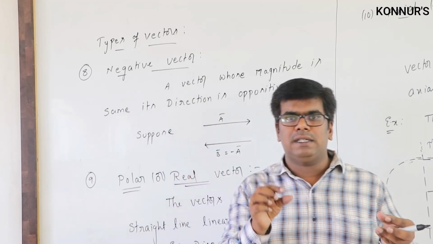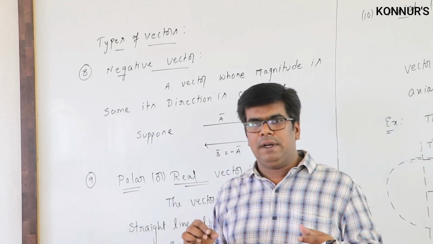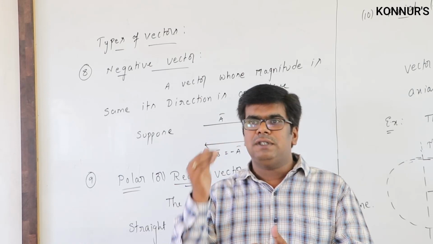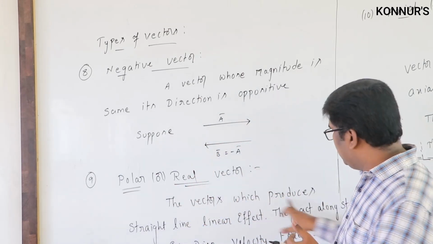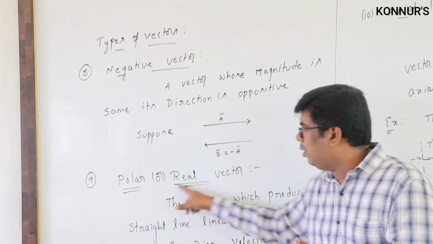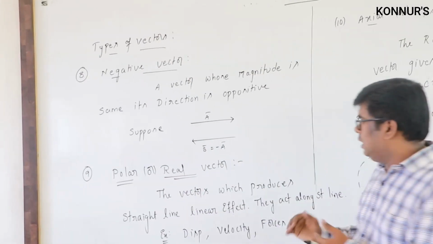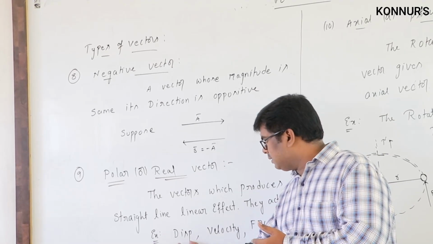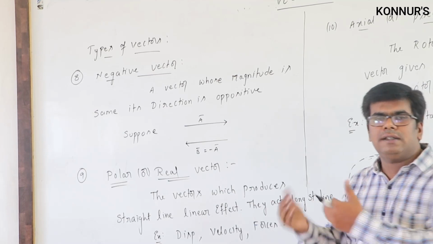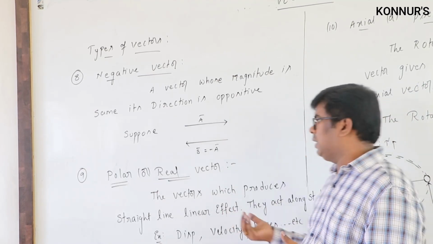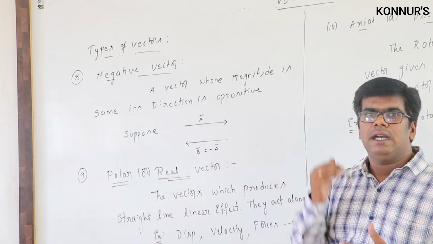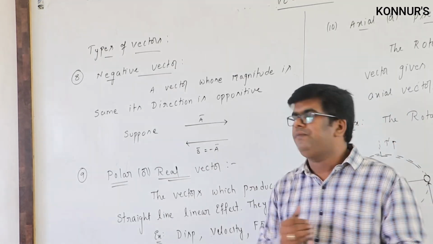And velocity is also along a straight line. So force is along a straight line. Such kinds of vectors which produce a straight line linear effect, we call polar or real vectors. The examples we just discussed, displacement, velocity, force, all come under polar vectors, which we can also call real vectors, producing the straight line effect.